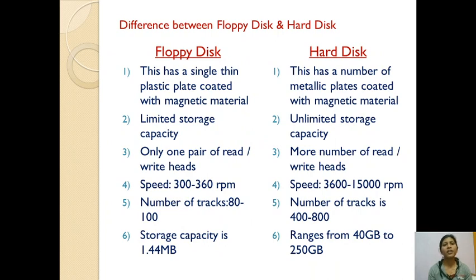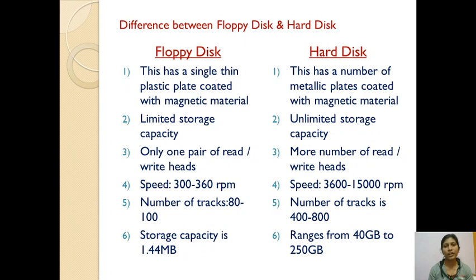Then the difference between the floppy disk and hard disk. What is the difference? Floppy disk has a single thin plastic plate coated with magnetic material, as you have seen in the diagram. Hard disk has a number of metallic plates coated with magnetic material, as you have seen in the hard disk diagram.